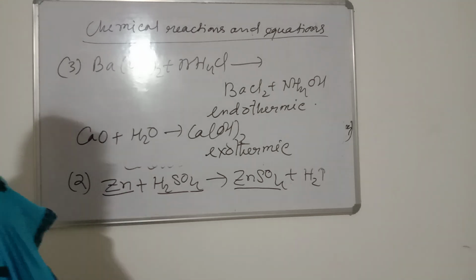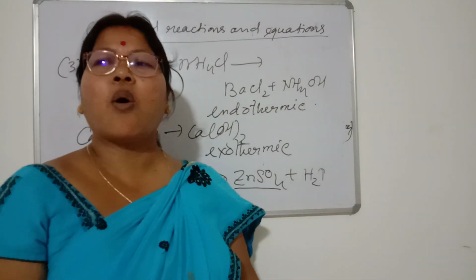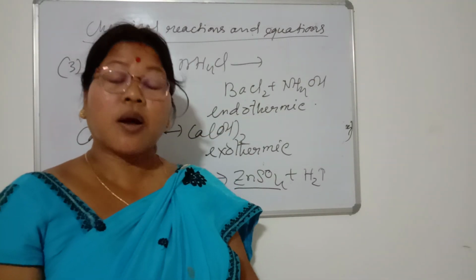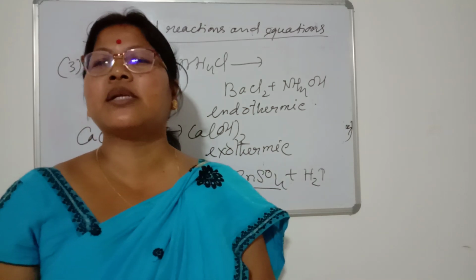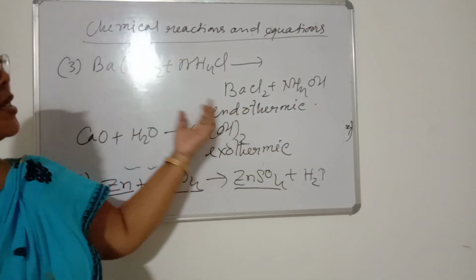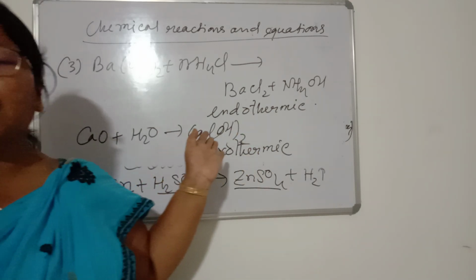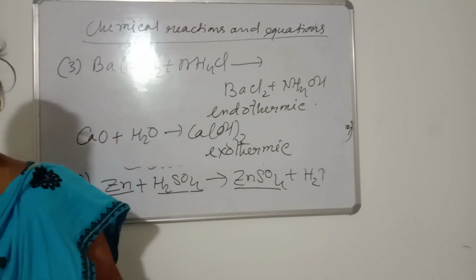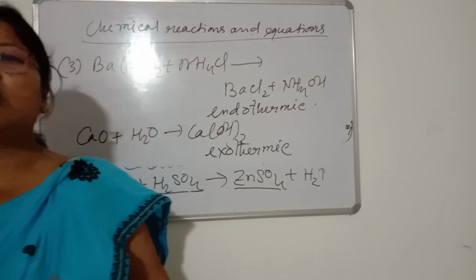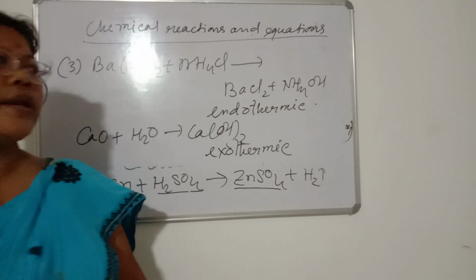So in a chemical reaction there may be four characteristics. One is a change in the state of matter, and the others are a change in color, a change in temperature, and evolution of gas. So these four characteristics we can get.